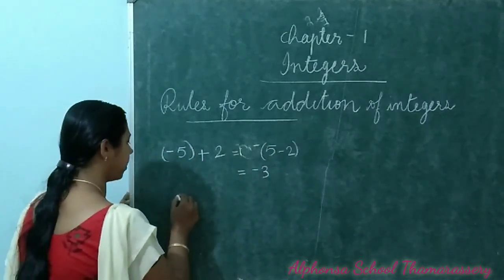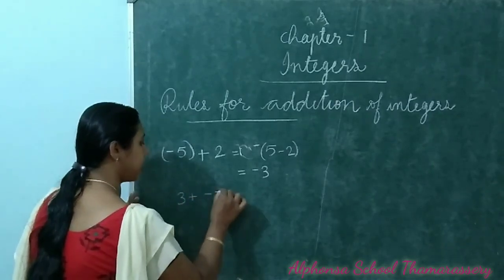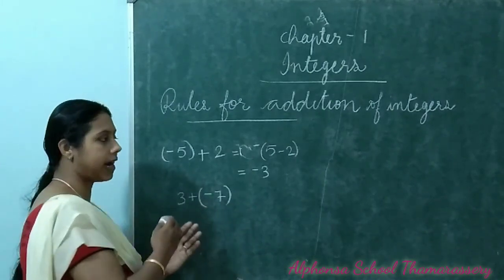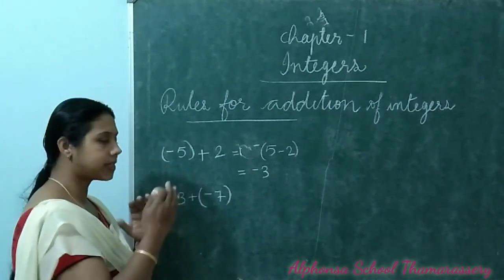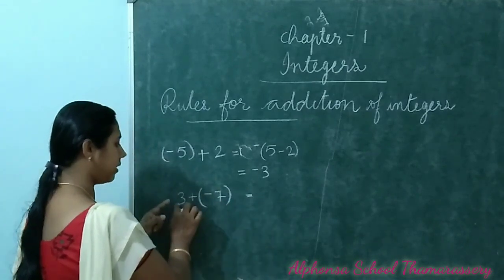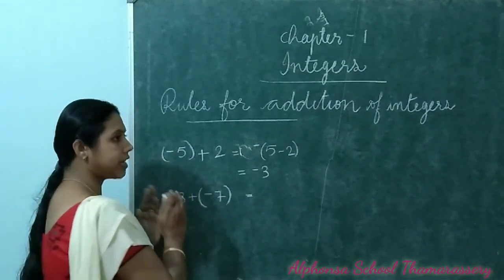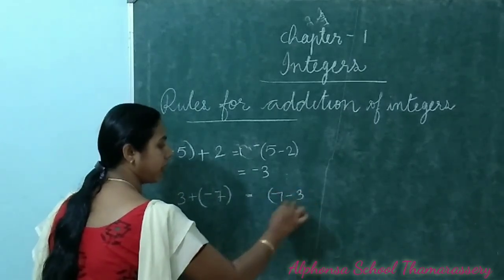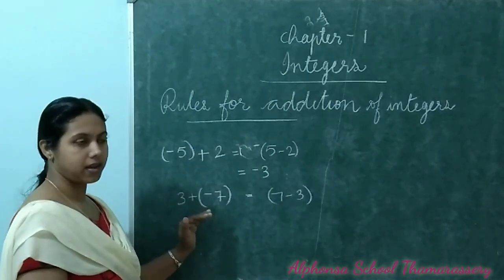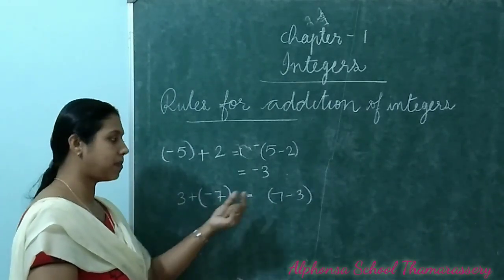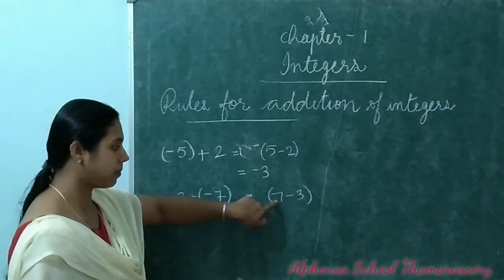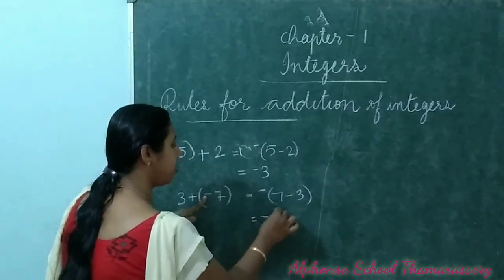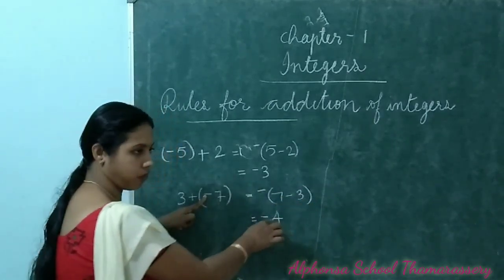Let's see one more example. 3 plus minus 7. One number is positive, one number is negative. So when you are adding two numbers of different signs, you just subtract the numbers. The numbers are 3 and 7. You should subtract the smaller number from the bigger number, so that will be 7 minus 3. Then you should put the sign. When you are putting the sign, you should look at the bigger number. Here the bigger number is 7. What is the bigger number's sign? That is negative. So your answer will be negative 4. 7 minus 3 is equal to 4.